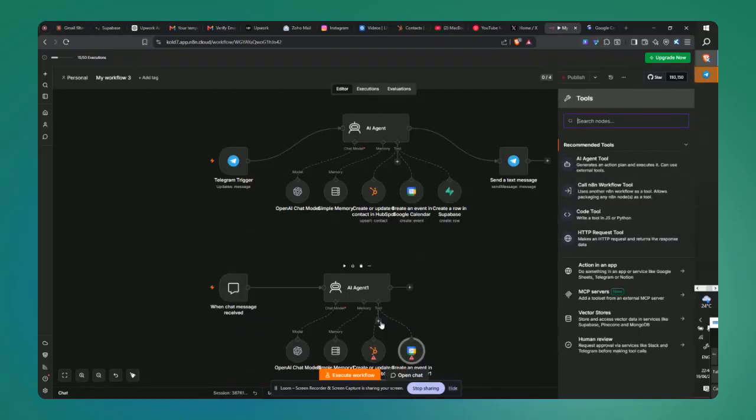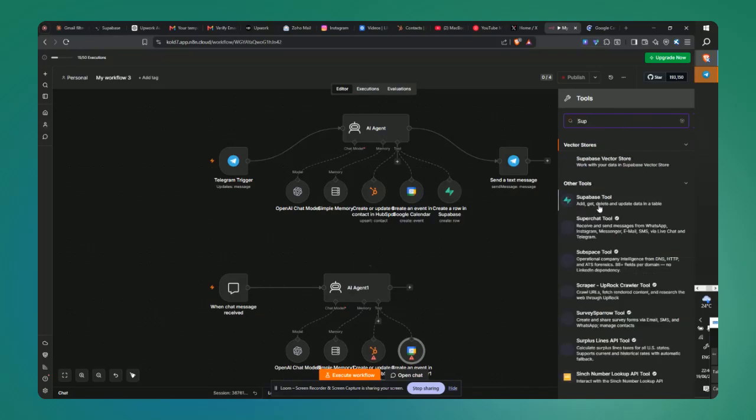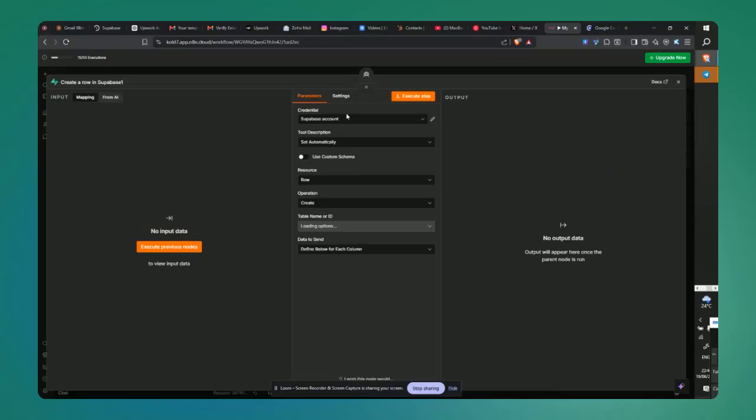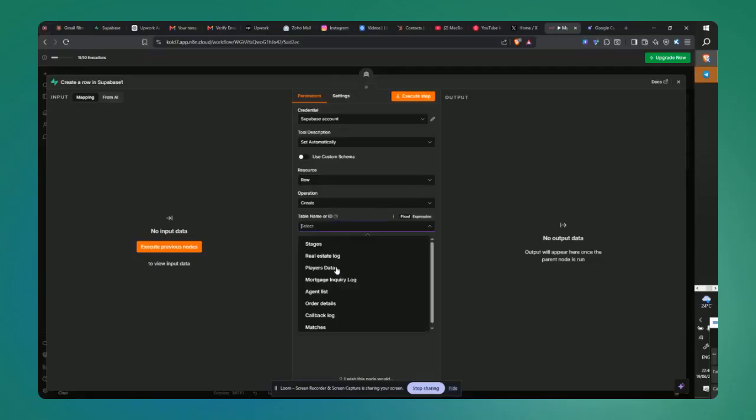Then you add the next tool, which would be Supabase. So you just search Supabase, and once you click on it, you open the Supabase tool. I've talked about how to connect your Supabase account in some of my previous videos, so you can check that out. Then you add your credentials, and you leave this as it is. The resource will be row, and the operation will be create a row, and you choose the particular document, but it's called a table in Supabase. So you choose the table you're trying to log the data into.